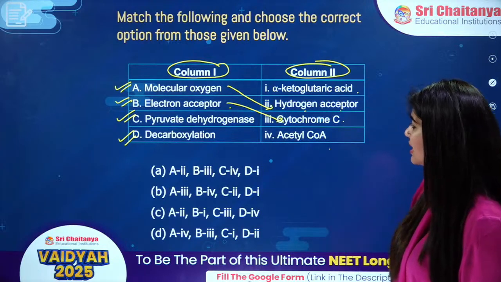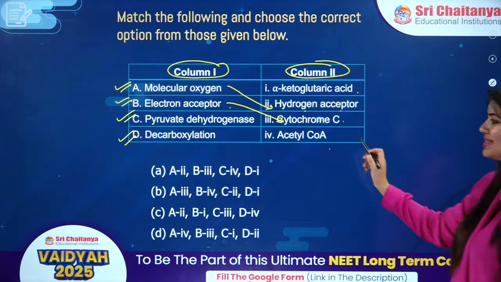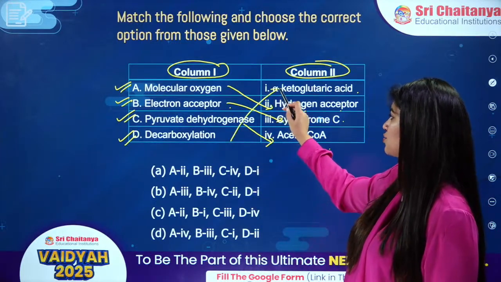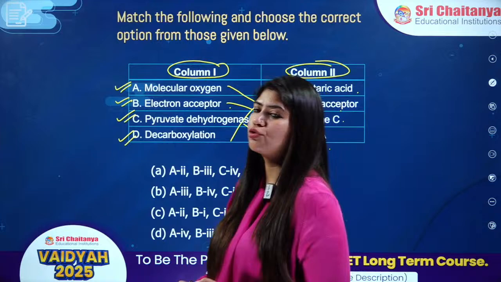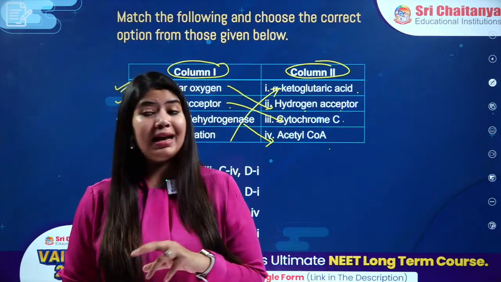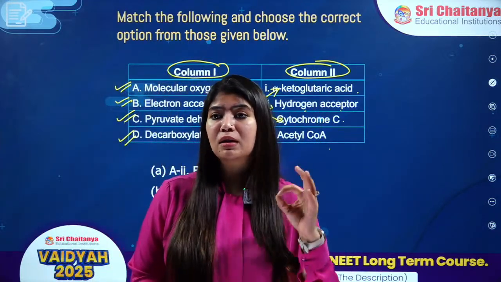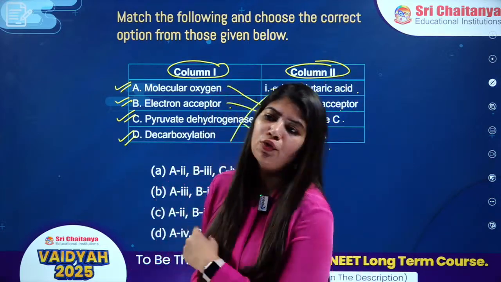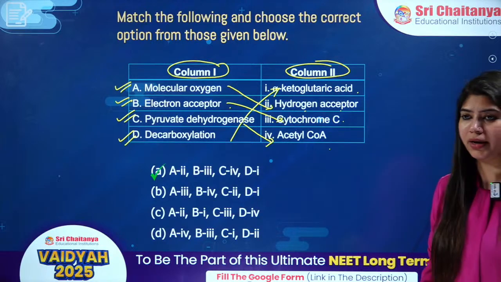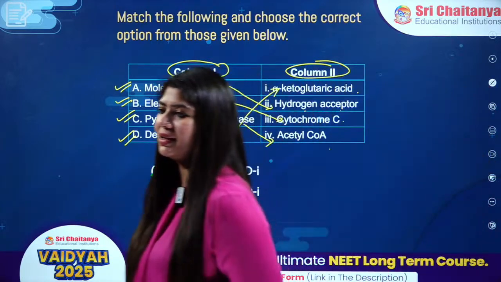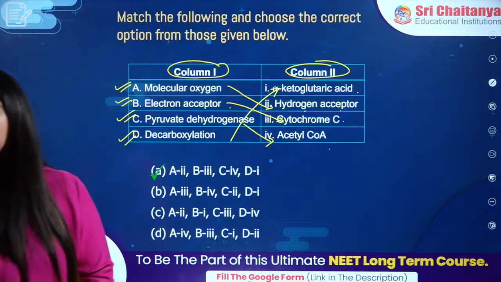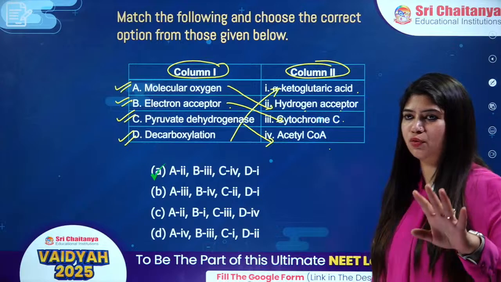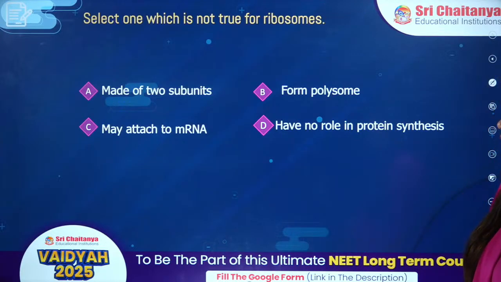Pyruvate dehydrogenase will act and it will form acetyl coenzyme A. And decarboxylation will happen in alpha ketoglutaric acid. Alpha ketoglutaric acid is a 5-carbon compound, and it is the only 5-carbon compound in the entire Krebs cycle. The rest of the molecules are either 6-carbon or 4-carbon compounds, right? So the answer is option number 1. Great. Priya, Tilak, Rupa, Ramcharan, Grace. Clear? Great, +4 everybody. Perfect answers. Come on, next question.